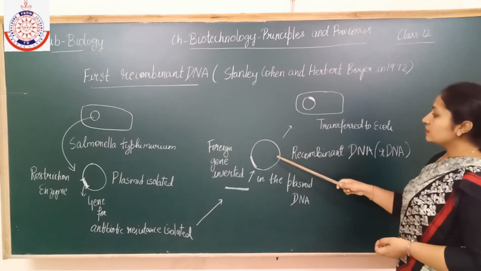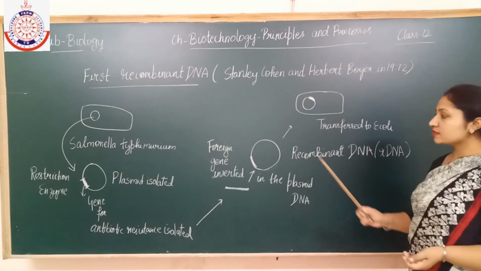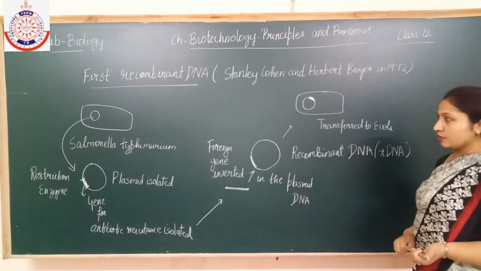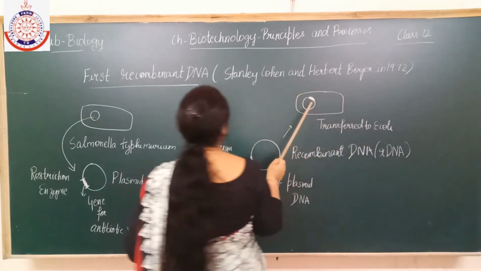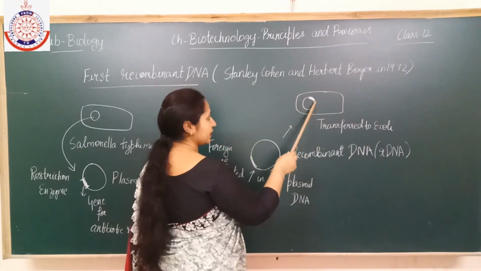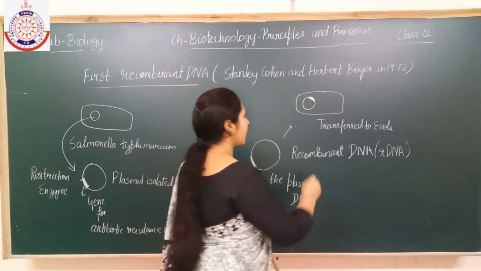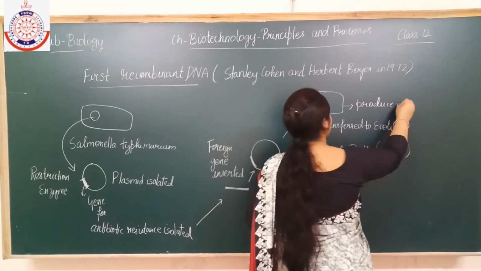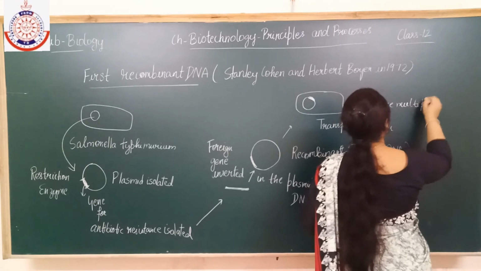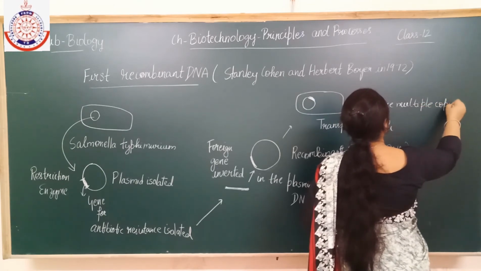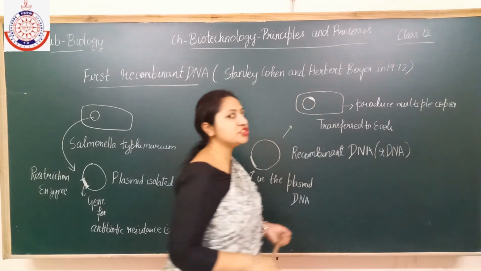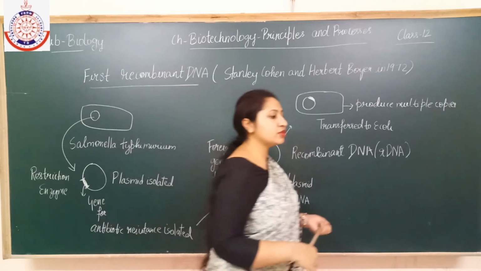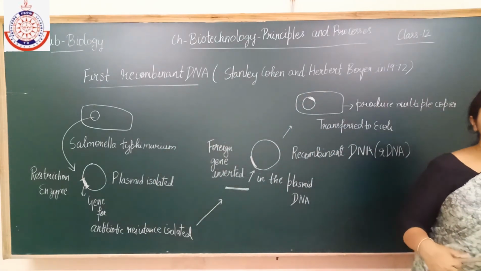Now this rDNA will be transferred to the E. coli bacterium. Using the plasmid DNA, this foreign gene will replicate and produce multiple copies of itself. When many copies of the gene are produced, it will then be isolated from the organism.